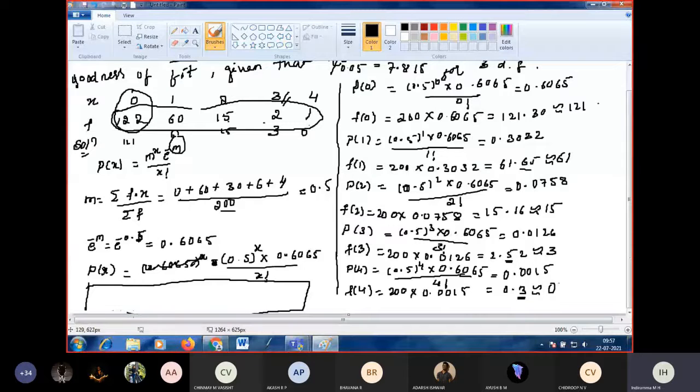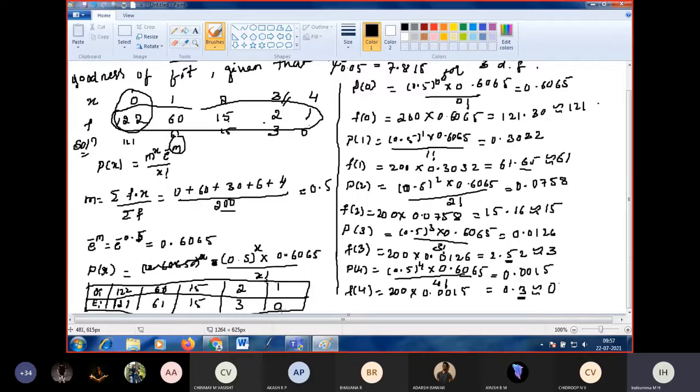It consists of only the observed value and the expected value. Now, when the observed value is 122 frequency, we got 121 as the expected value. Next, the observed value is 60, and our expected value is also how much? 61. Then when the observed value is 15, the expected value is also 15. When the observed value is 2, the expected value is 3. But when the observed value is 1, the expected value is 0.